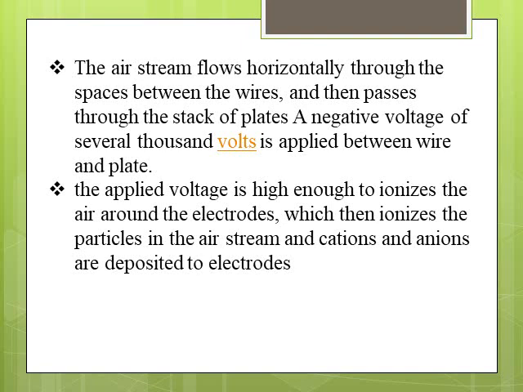Once the gas is ionized, it forms cations as well as anions; cations migrate towards the cathode, and anions migrate towards the anode. If the applied voltage is high enough to ionize even small dust particles, they also get ionized and become charged particles.